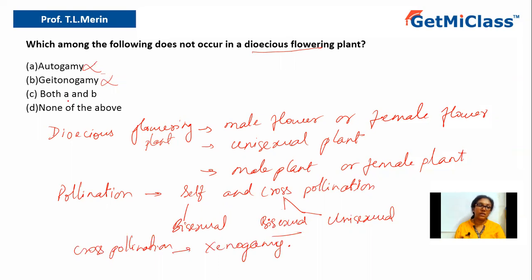Option C says both A and B. Yes, they both do not occur in a dioecious plant. So our answer should be both autogamy and geitonogamy. Hence we will consider option C, which says that both A and B do not occur in a dioecious plant. Option D says none of the above, which is ruled out because we have an answer, that is, both A and B do not occur in a dioecious flowering plant.